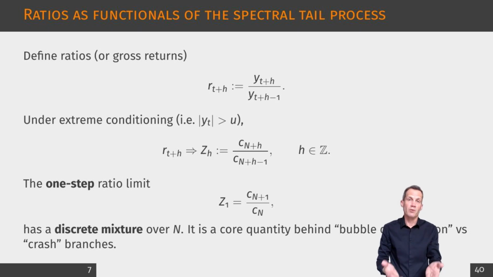Econometrically, this is the primitive behind bubble continuation versus crash branches. Different epicenters imply different next step multipliers. So once we characterize the distribution of n, we automatically obtain a predictive distribution for the next return in an extreme regime. In the MAR sections later, the coefficients have geometric forms, and the mixture collapses to a small number of dominant return values with weights driven by parameters and by the tail index.